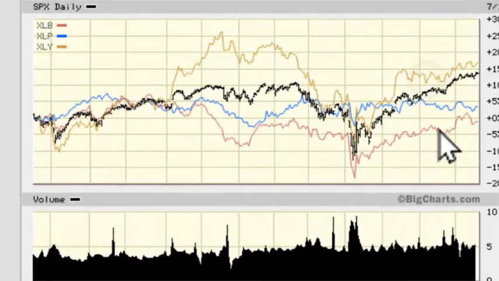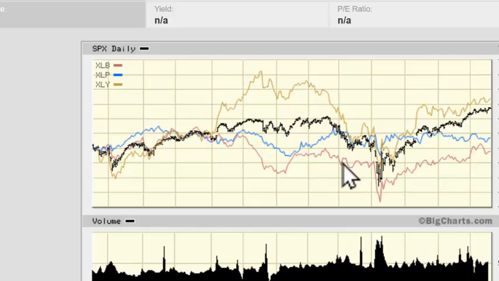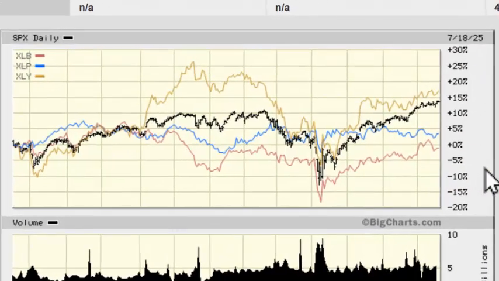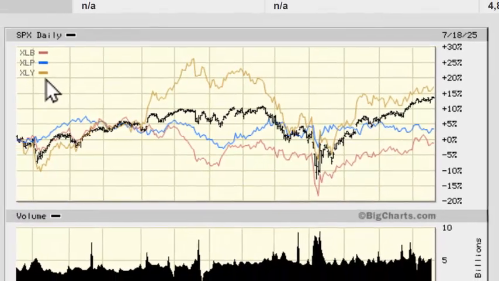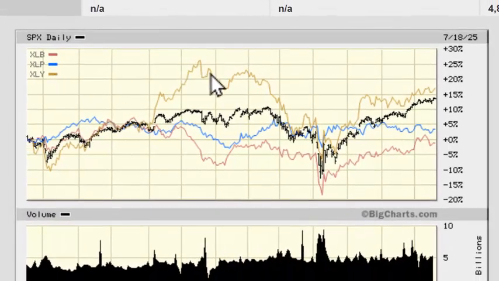Because we went into the charts and we looked at some of the most active ETFs this past week. And what did we see? Well, we saw right here that black line is the S&P 500. And we saw that the XLY, which is this yellowish line, outperformed the S&P 500. And the XLP, consumer staples, and that is the blue line, it underperformed.